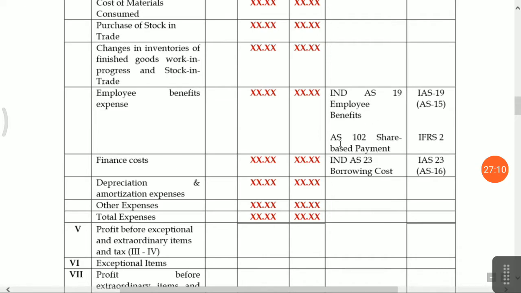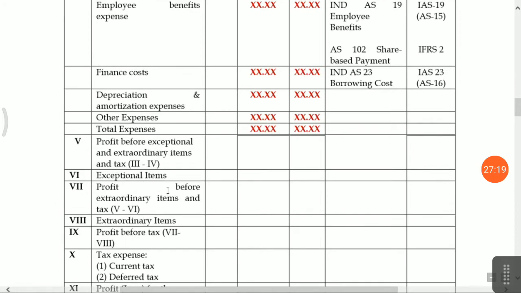Okay, for finance cost, Indian accounting standard 23 is applicable. Depreciation, amortization, other expenses, total expenses, profit before exceptional items, profit before extraordinary items. Then, friends, you have to present exceptional and extraordinary items here; there are no prior period items.